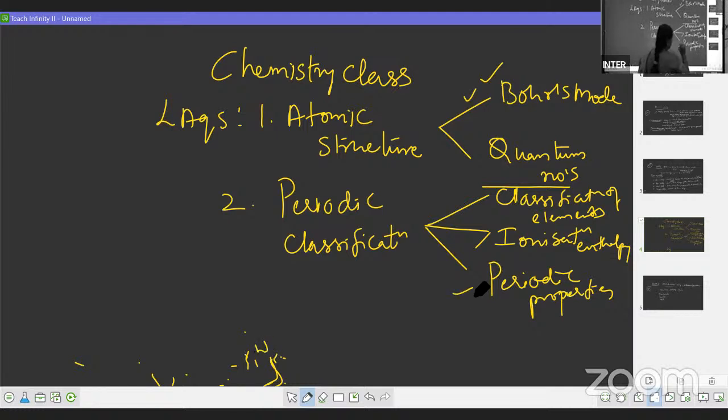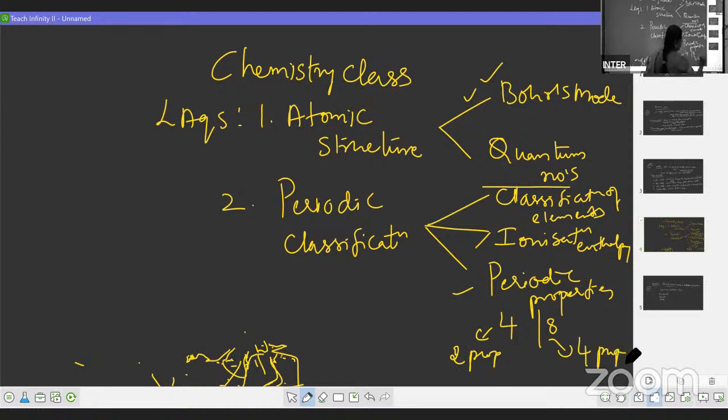Now, coming to periodic properties, you may get it for 4 marks or you may get it for 8 marks. 4 marks means they will give only 2 properties, right? And 8 marks means they will give 4 properties. So each property carries how many marks? 2 marks. Here 2 properties, each property is 2 marks, so 4 marks total. Here 4 properties means 8 marks.